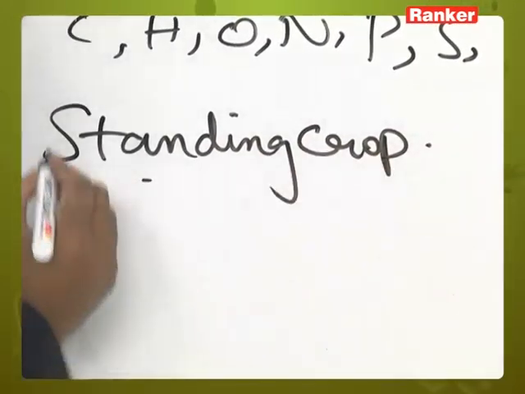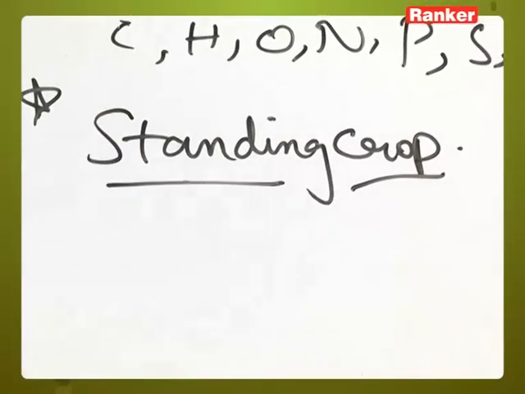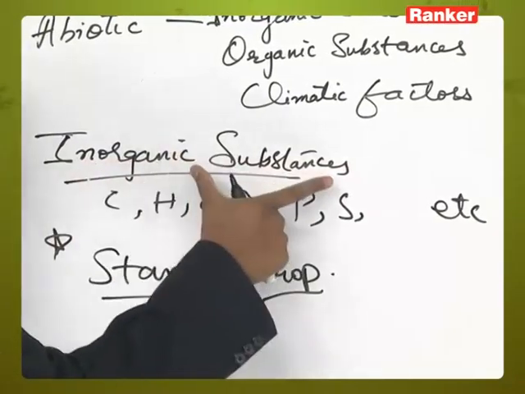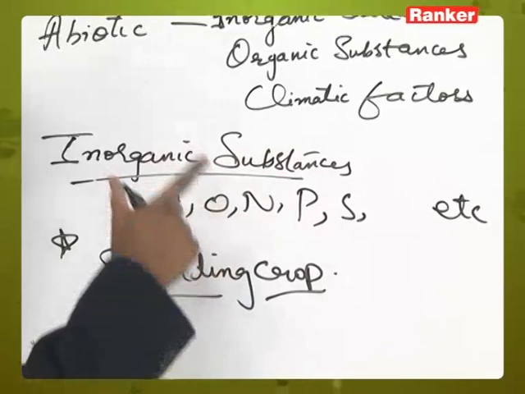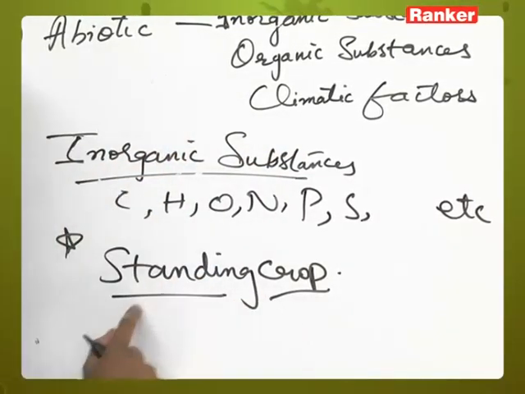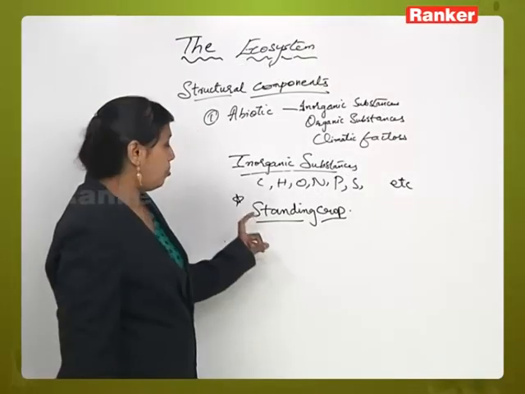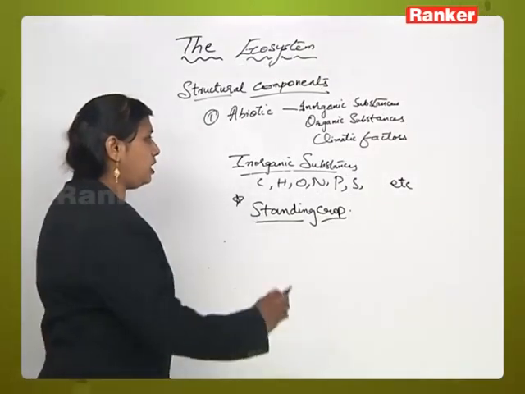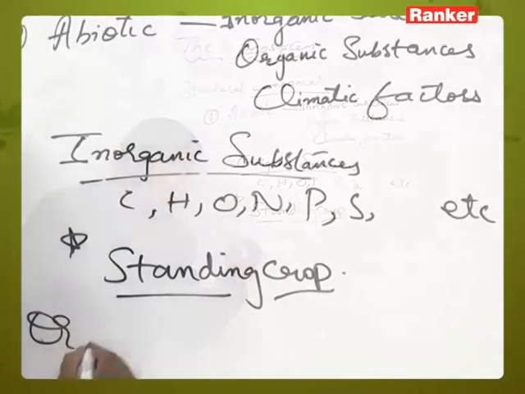Now, what is standing crop? This is important. The total amount of inorganic substances present in a given time in an ecosystem is called the standing crop. Standing crop.